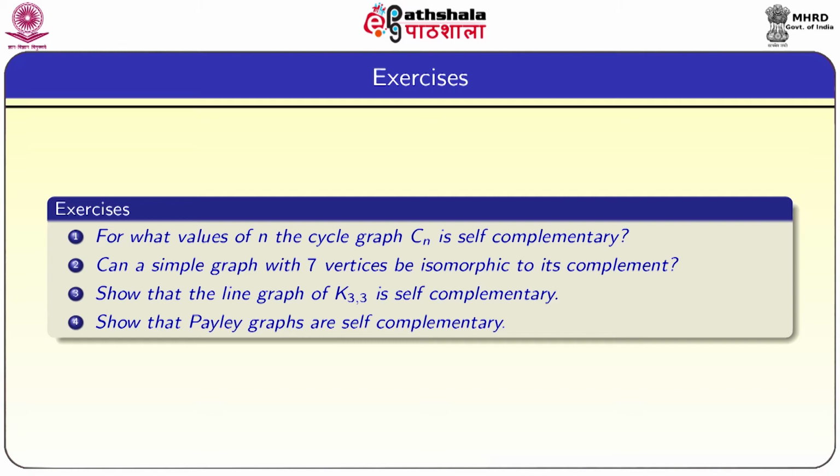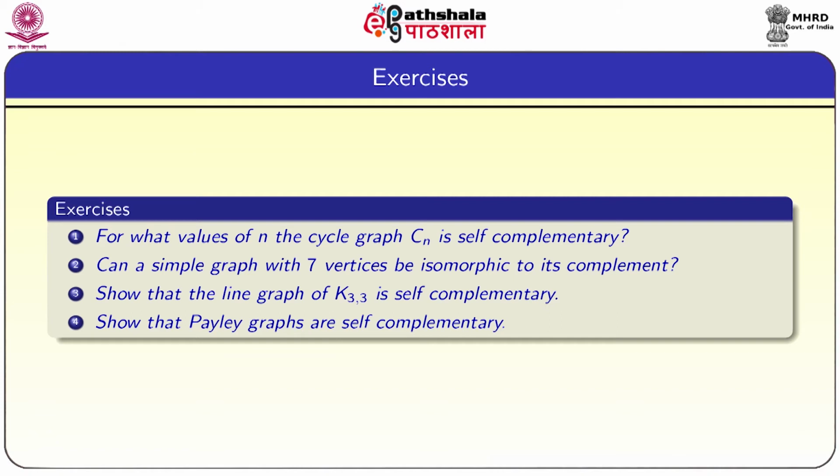Now, we are going to see a few exercises. The first question is, for what values of n is the cycle graph Cn self complementary? We already know that at least for one value it is self complementary: for n is equal to 5, we saw that example.